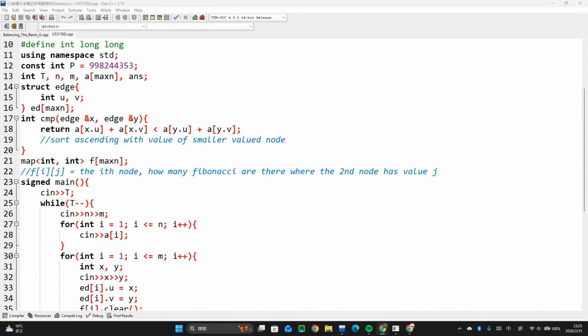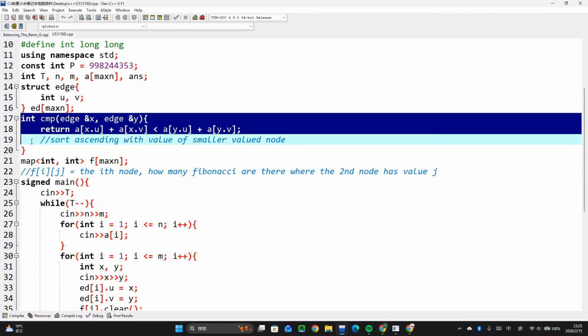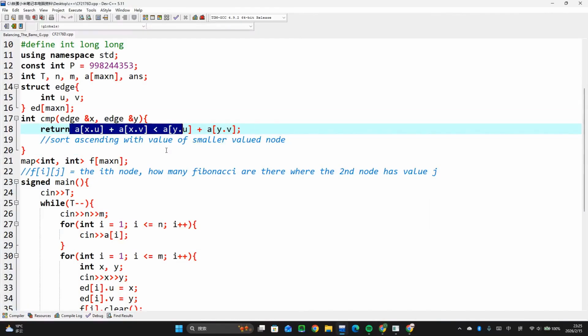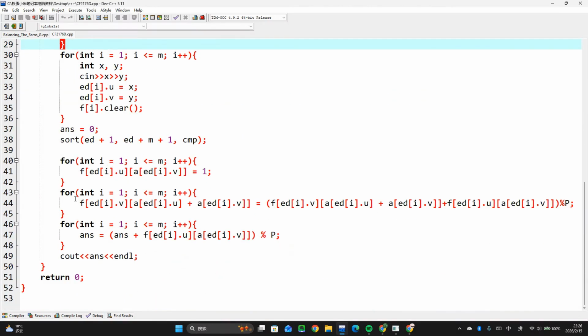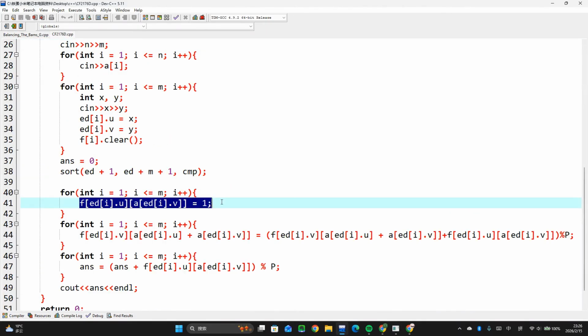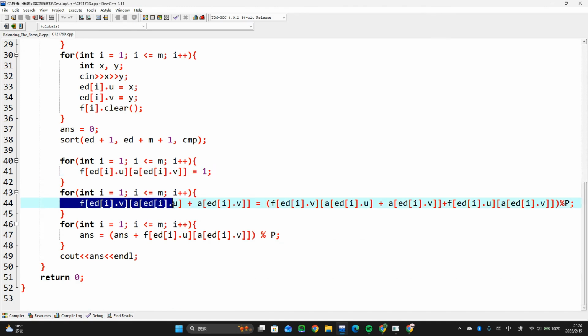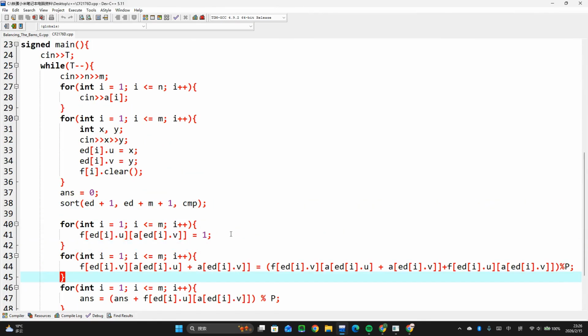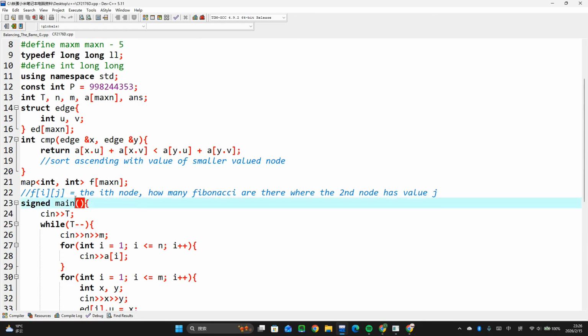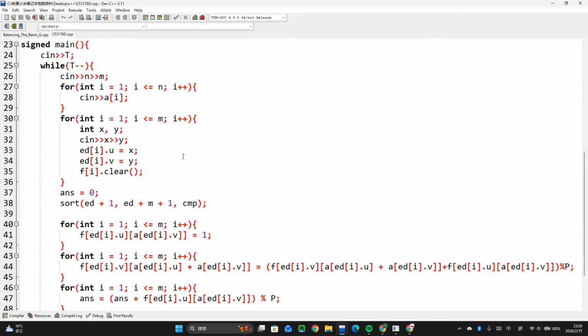So here's the program. Obviously, we write a custom comparison in which we sort with the sum of the two nodes of the edges, and we define a struct for the edge. The dynamic programming part itself is, I believe, quite straightforward. Of course, you have to initialize because Codeforces is annoying and you have multiple test cases. So F[i][j] means if we are currently at node i and the second point's value is j, what is the number of sequences we can achieve with that? The ith node, how many different Fibonaccis are there where the second node has value j.